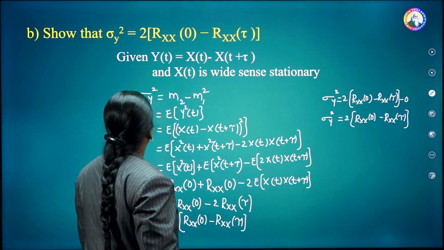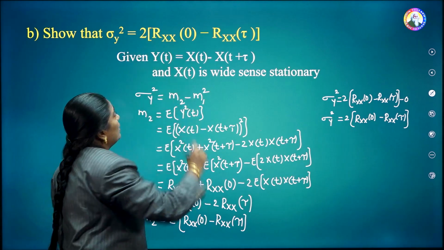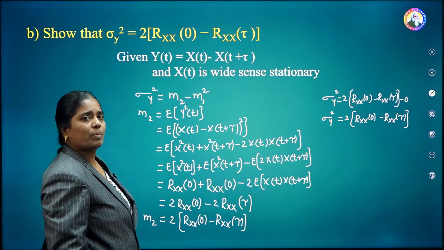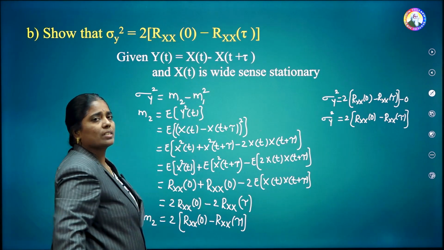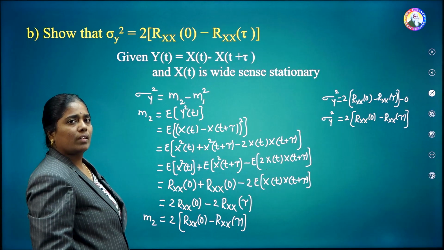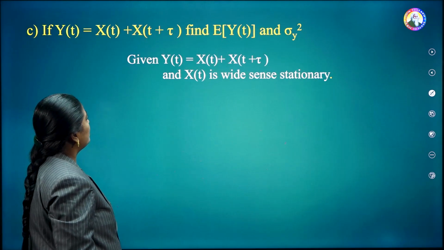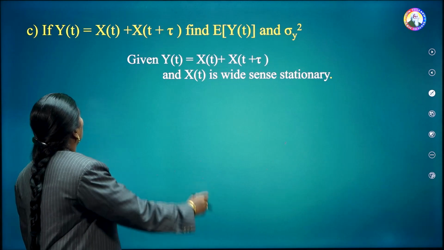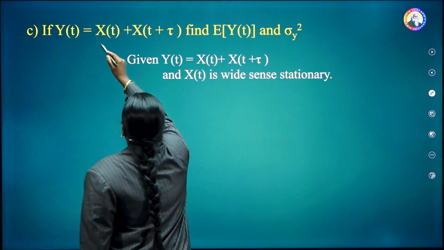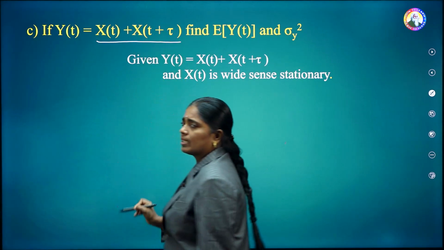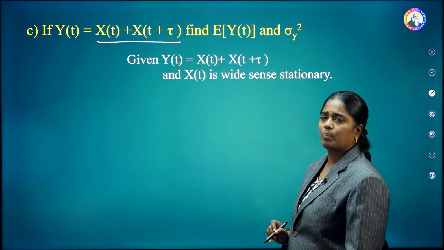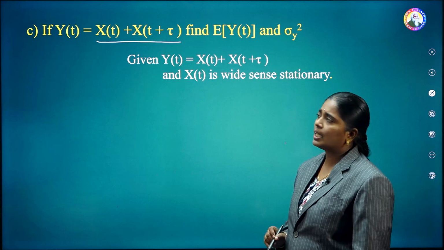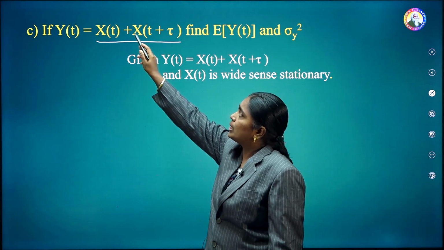Thus, we have proved the second condition, that is, sigma y square is nothing but equal to 2 into R xx of 0 minus R xx of tau. Then coming to the next one, if y of t is x of t plus x of t plus tau. In the previous case they had given minus, now it is plus.